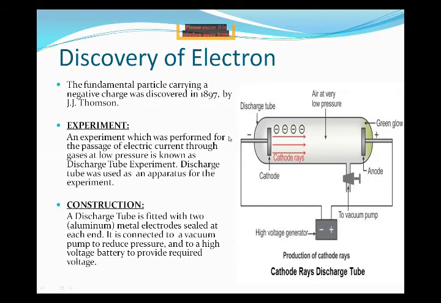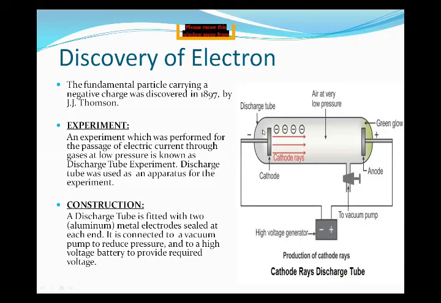This is a discharge tube. It has two terminals, one a cathode, one an anode. The cathode has a negative charge, the anode has a positive charge. What are electrodes? These are the terminals through which electric current can travel. These two terminals, this one and this one, are connected to a high voltage battery.